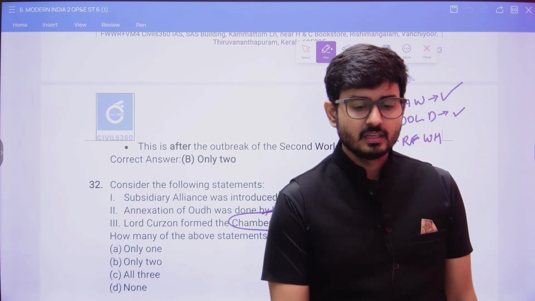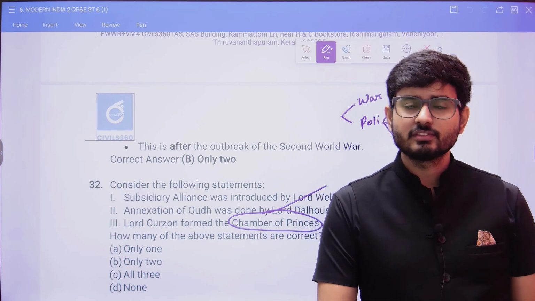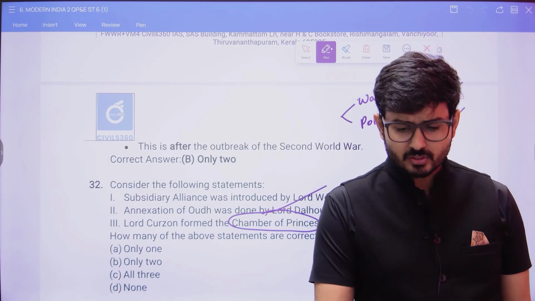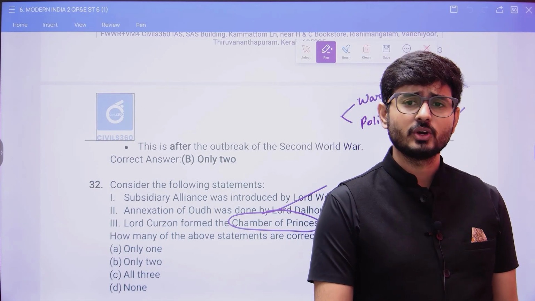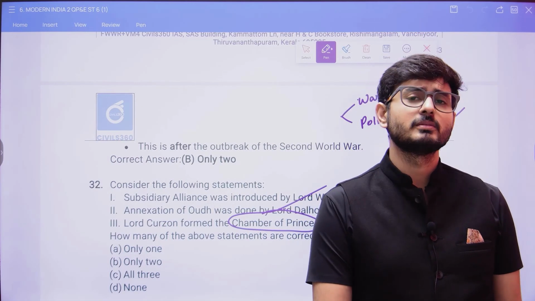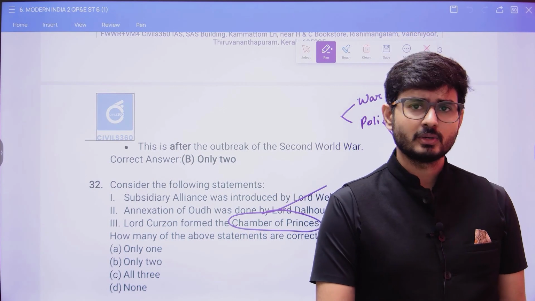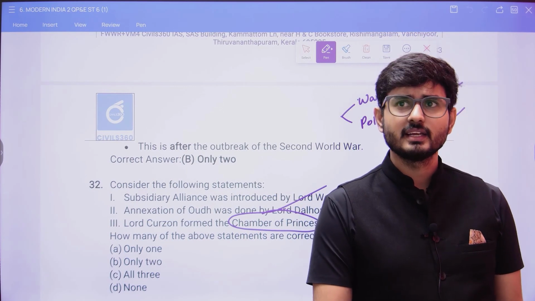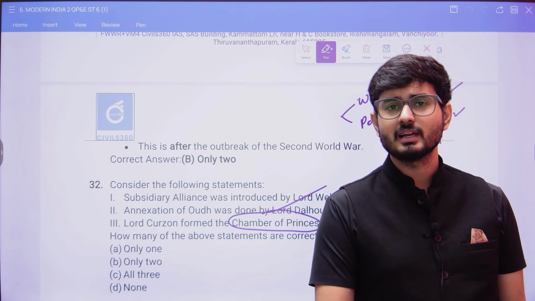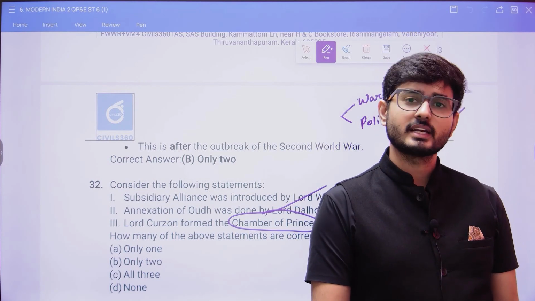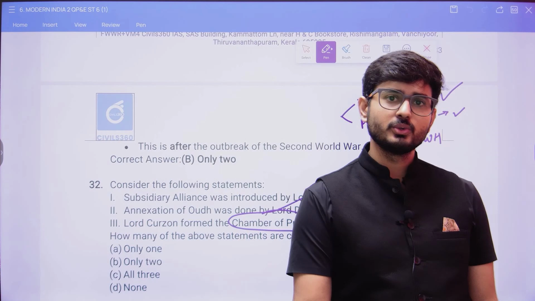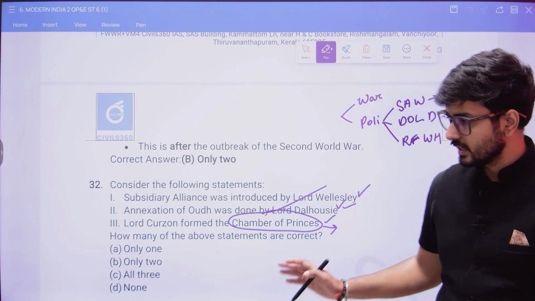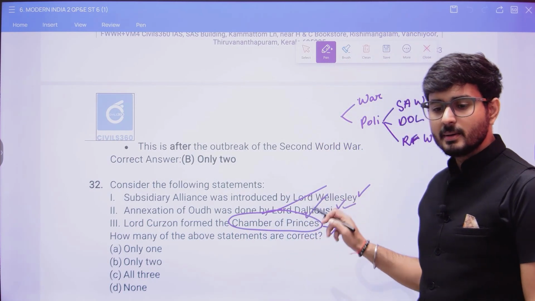The Government of India Act 1919 is also known as the Montagu-Chelmsford reforms. In India at that point of time the Viceroy was Lord Chelmsford, and Montagu was the Secretary of State. So it was Chelmsford who in the year 1920 created this Chamber of Princes.